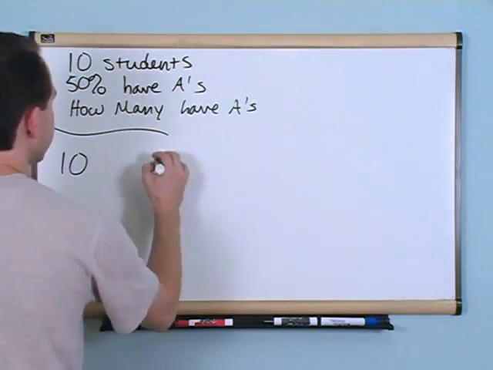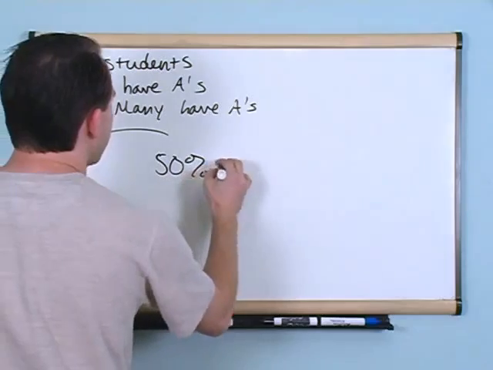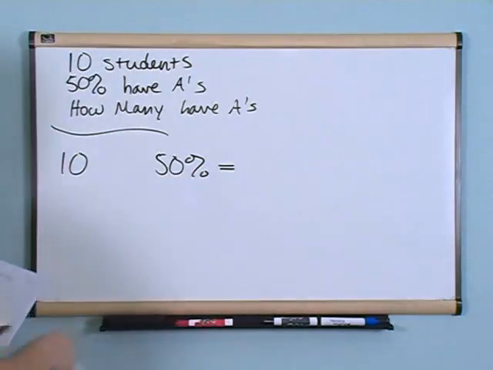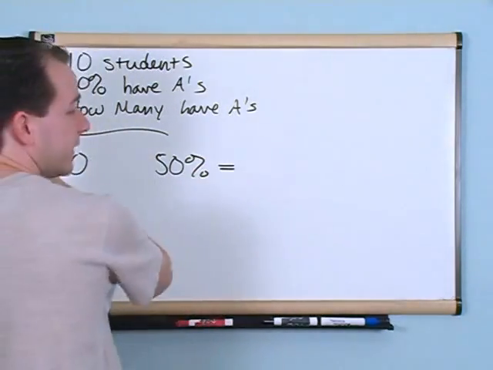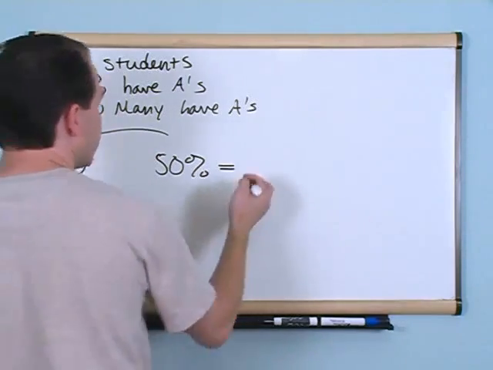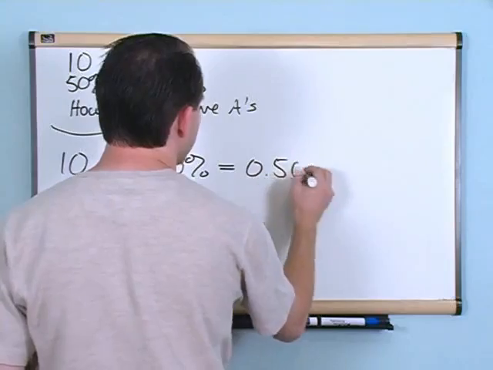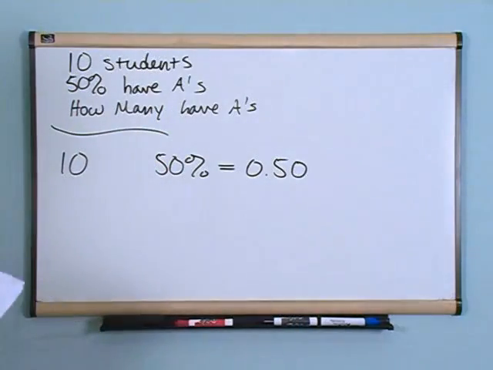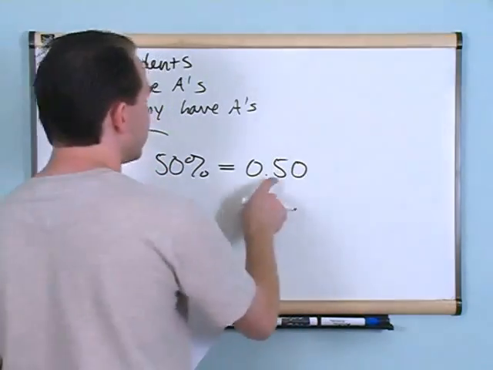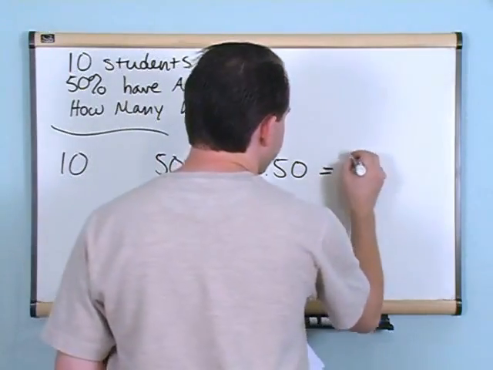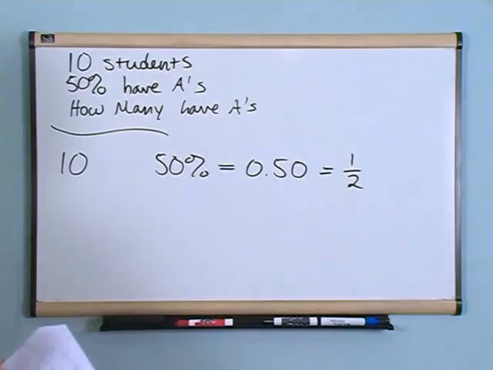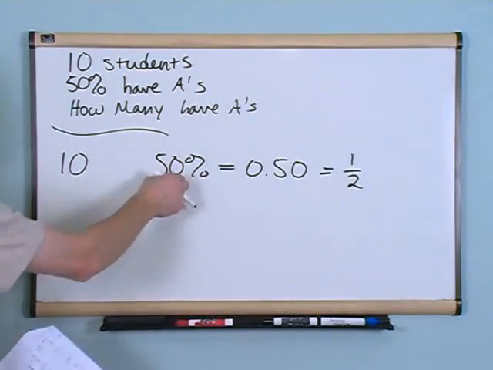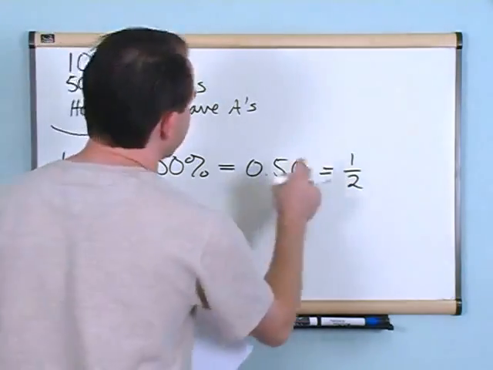The 50%, remember how I told you to write that as a decimal, right? You can take that as a decimal, and you can write that as 0.5. You just take that and you move it twice to the right. And also just remember that it's the same thing as 1/2. We did that before on the other board. We took 50 over 100, simplified that fraction, get a half.